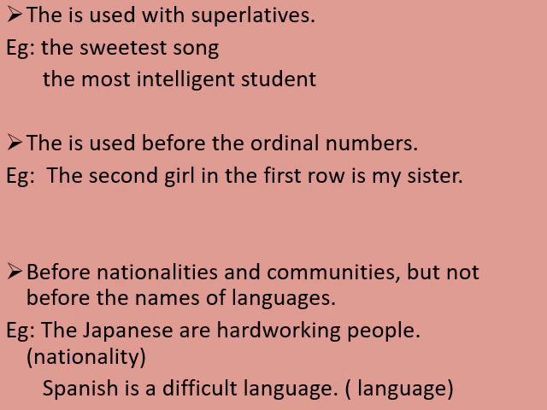But see the second example: Spanish is a difficult language. Here the word Spanish is the language of that particular country, Spain. As it is a language, we are not using article the in front of it. So once again keep in mind, we can use article the before the names of nationalities and communities, but not before the names of languages.